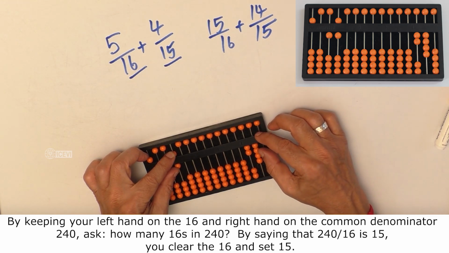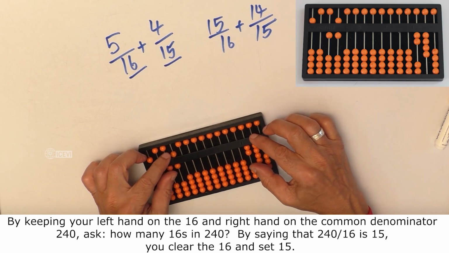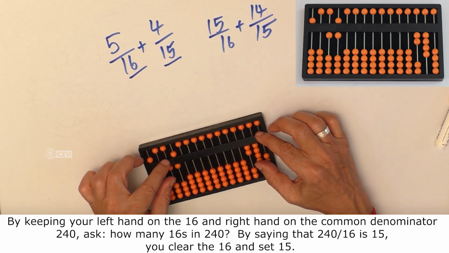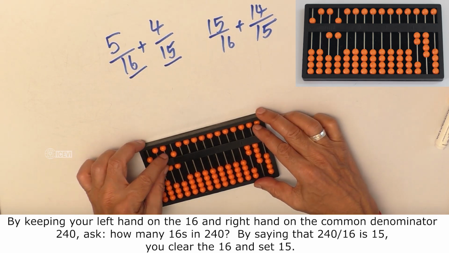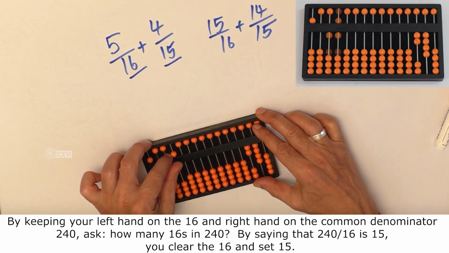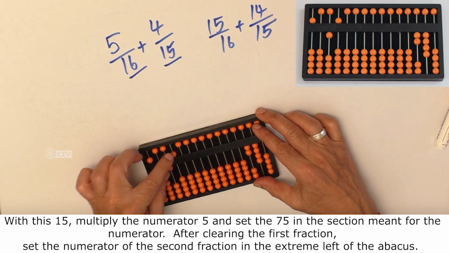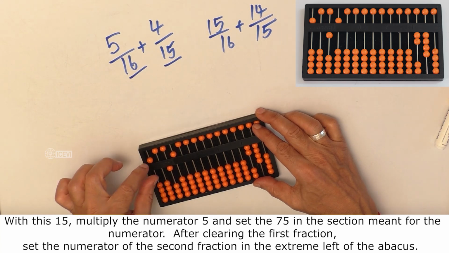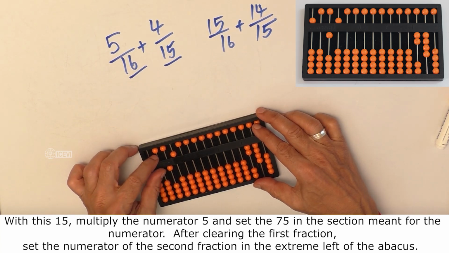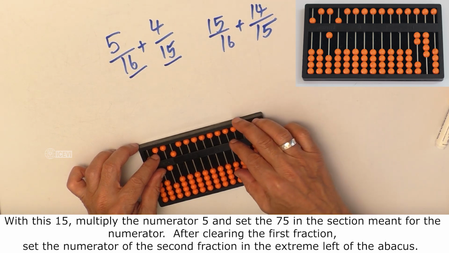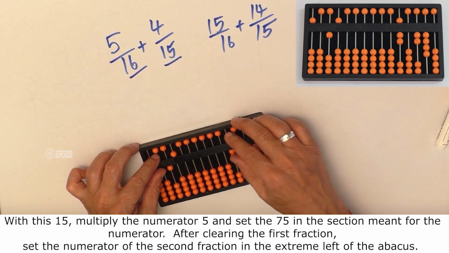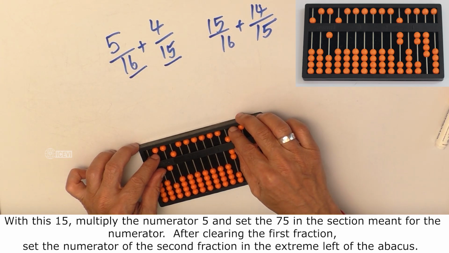in 240? By saying 240 divided by 16 is 15, you clear the 16 and set 15. With this 15, multiply the numerator 5 and set the 75 in the section meant for the numerator.